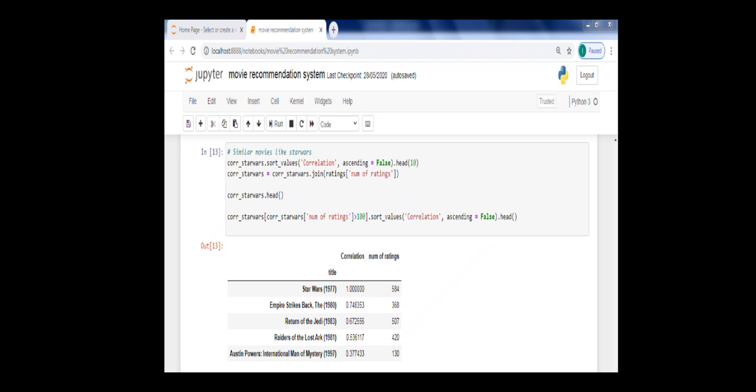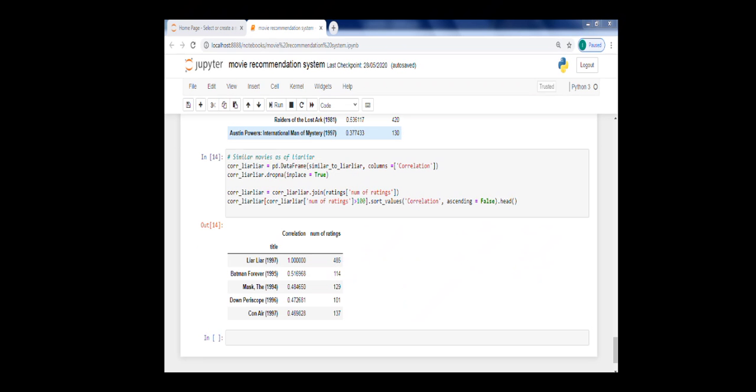We'll use a similar code for movies that are similar to Liar Liar. And the function we are using for the correlation is corr. Again we are using the pandas library, and using this code you can get the following output.